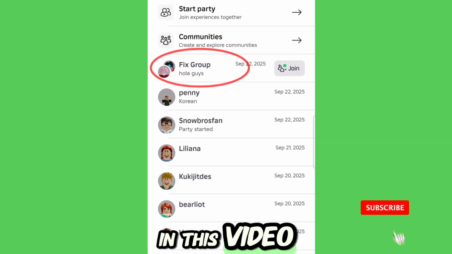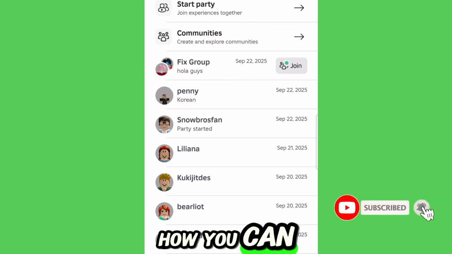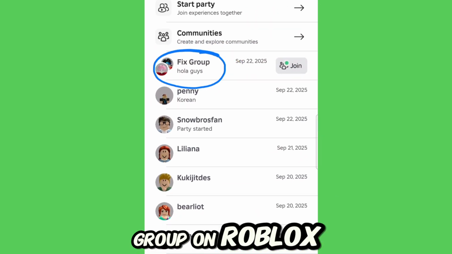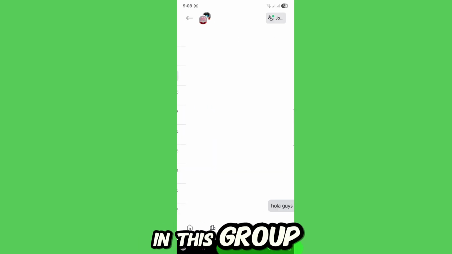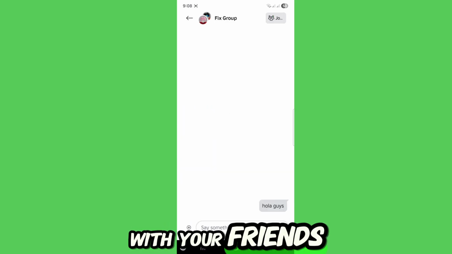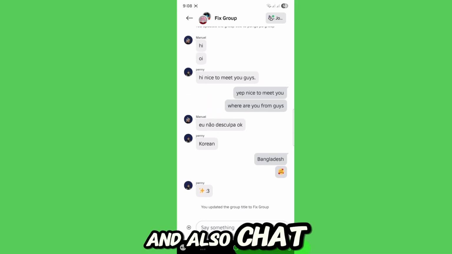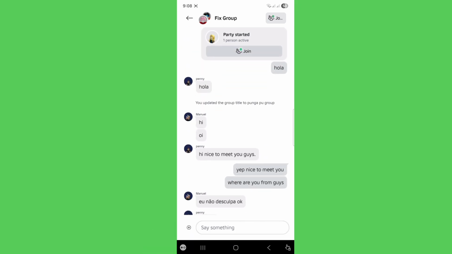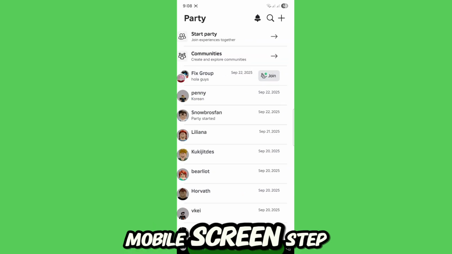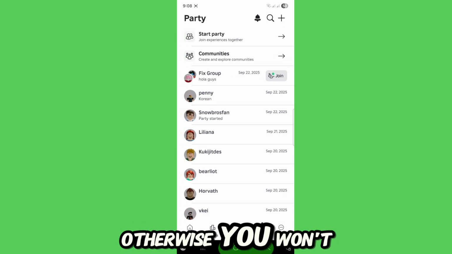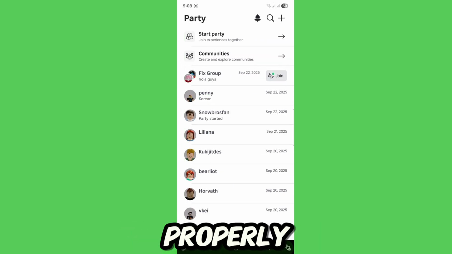In this video, I am going to show you how you can easily create a group on Roblox. Anyone can create such a group very easily. In this group, you can talk with your friends through voice chat and also chat through text. So follow my mobile screen step by step, otherwise you won't fully understand it properly.